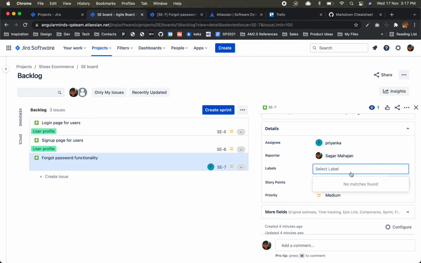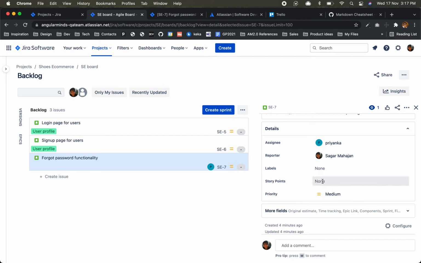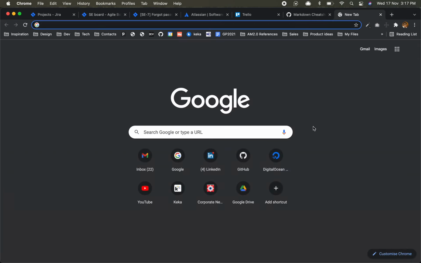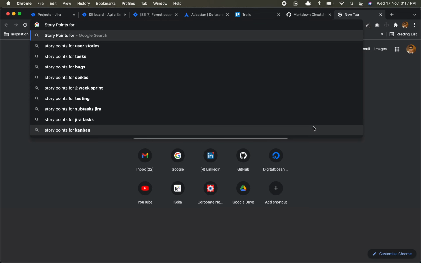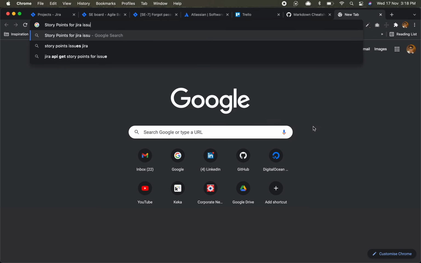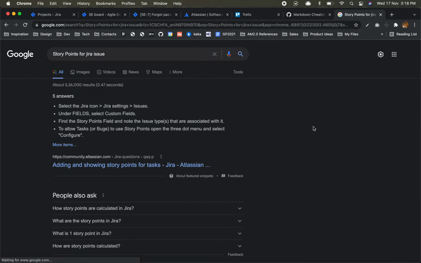Labels, we can have different labels, project wise you can create any labels. For this, I don't know what label I will create. Then story points, this is very important. You should spend some time to read about what story points are for a Jira issue.